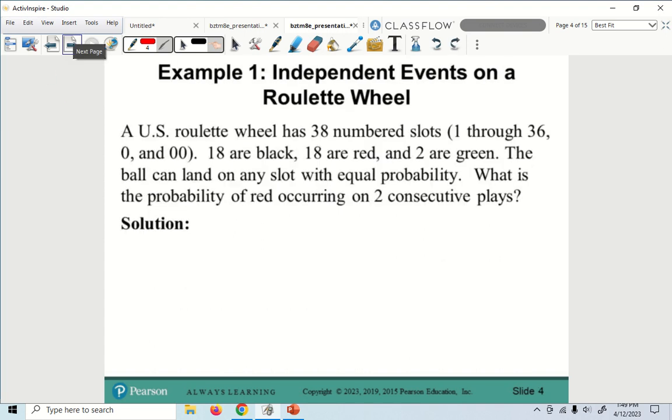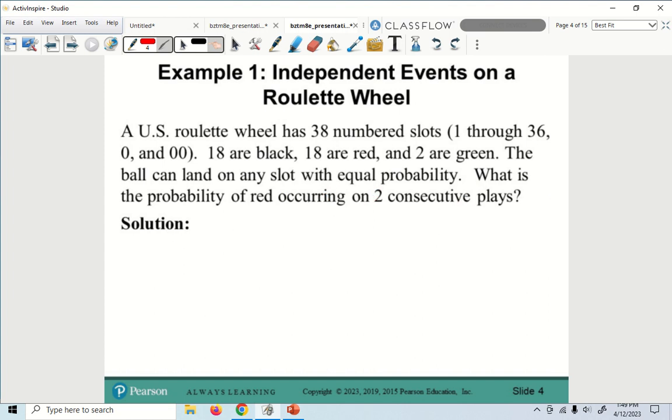Example 1, independent events on a roulette wheel. A U.S. roulette wheel has 38 numbered slots, 1 through 36, 0 and 00. 18 are black, 18 are red, 2 are green. The ball could land on any slot with equal probability. What is the probability of red occurring 2 consecutive plays?